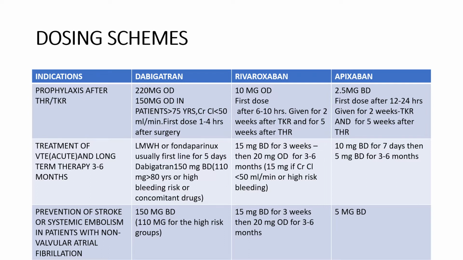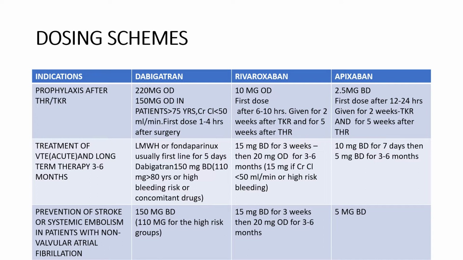If we talk about treatment of embolisms with rivaroxaban, then 15 mg BD for 3 weeks, then shift to the OD dose of 20 mg for 3 to 6 months, or 15 mg if creatinine clearance is on the lower side. For prevention of stroke or systemic embolism in non-valvular AF, 15 mg BD for 3 weeks, then 20 mg OD for 3 to 6 months.